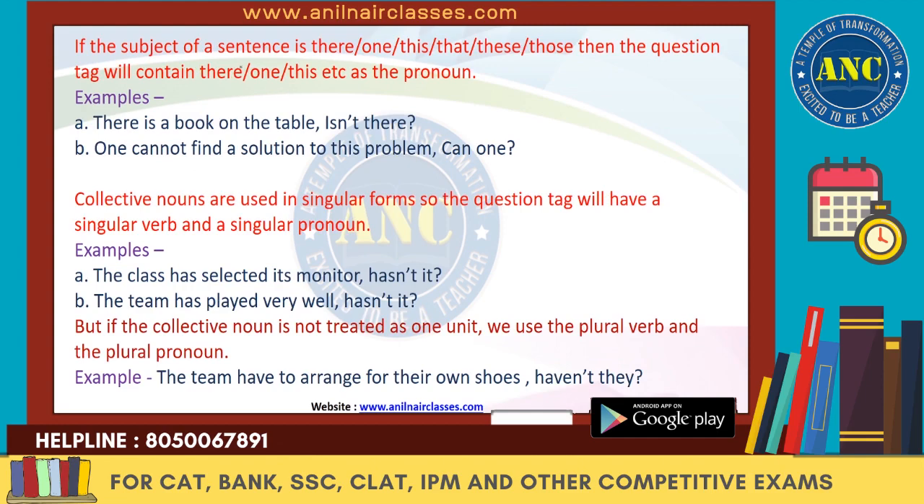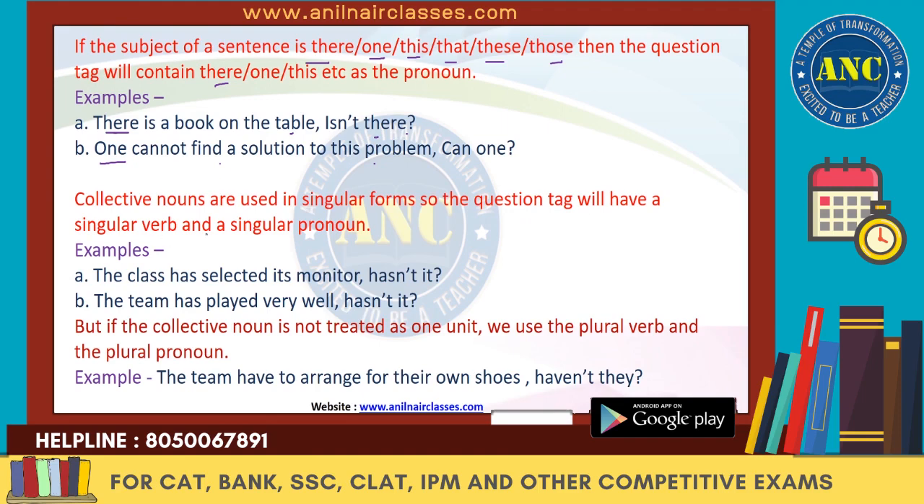Now if the subject of the sentence is one, this, that, these, those, or there, then the question tag will contain there, one, this, etc. as the pronoun. So, there is a book on the table, isn't there? So "there" is used as the subject in the beginning, that is why "isn't there." One cannot find a solution to this problem, can one? So one is the subject, that's why.